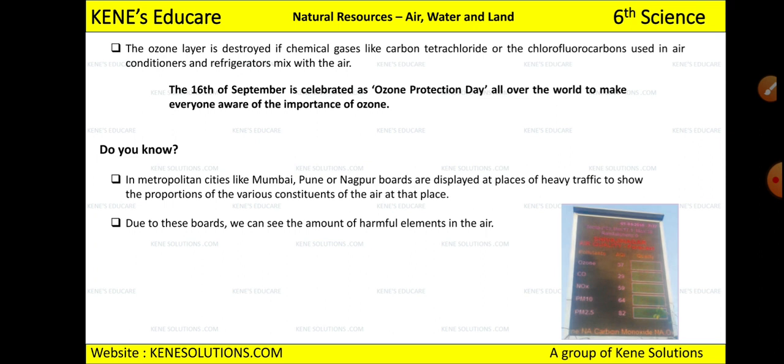Okay, so I hope you have understood about air, which is called the atmosphere. So today we have studied one of the spheres of the earth, which is the atmosphere. Okay, now in the next lecture we will cover water and land. So I hope you are clear with air.